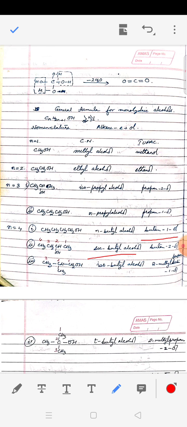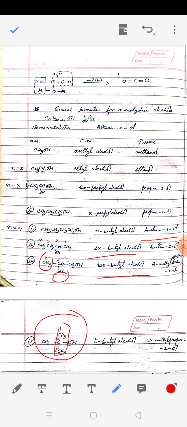You may note here it cannot be iso. Third one, where we have two CH3s attached to one carbon, here we call it isobutyl alcohol, and IUPAC name is 2-methylpropan-1-ol. Similarly, here also, 3 carbon is forming the longest chain and the 4th carbon is attached to carbon 2 as well as OH is also attached to carbon 2.